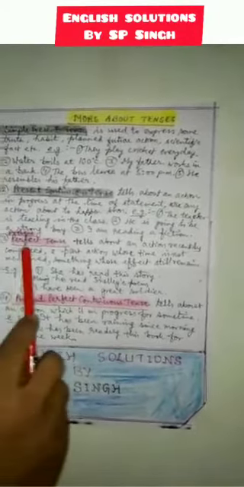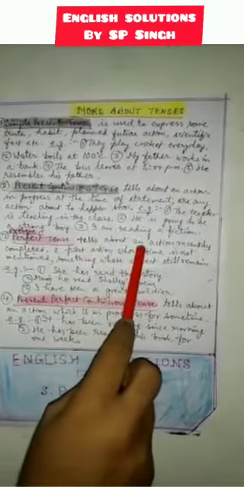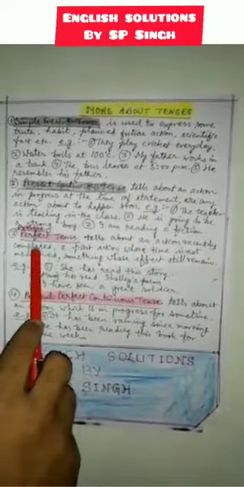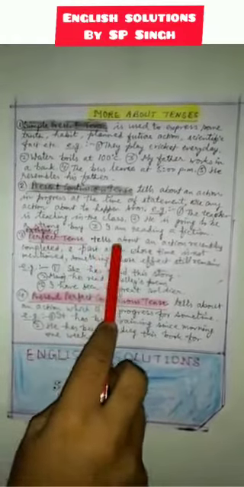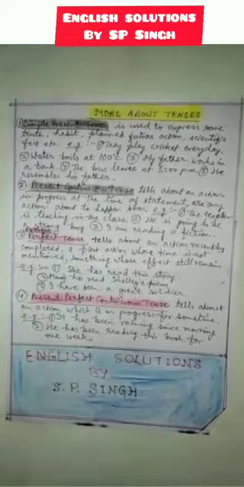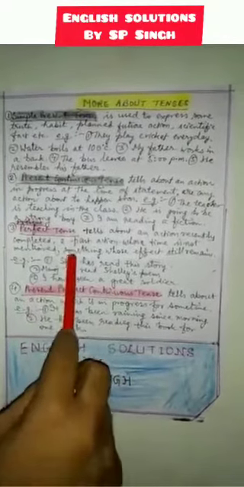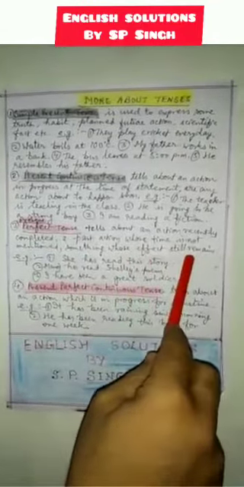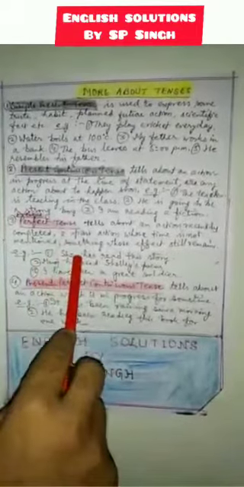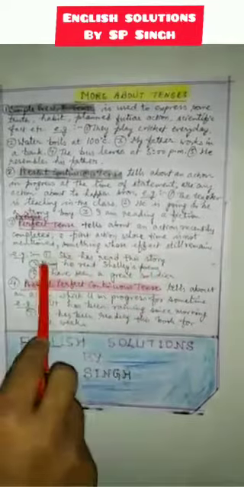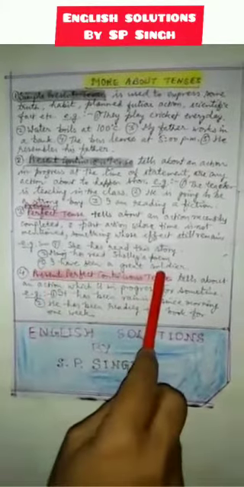Present perfect tense tells about an action which was recently completed, or about a past action which is not yet completed, meaning it is still in progress and started in the past, or something whose effect still remains. Examples are, she has read this story. Manoj has read Shelley's poem. I have seen a great soldier.